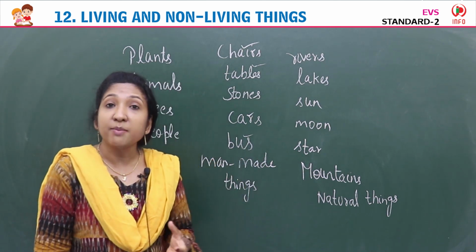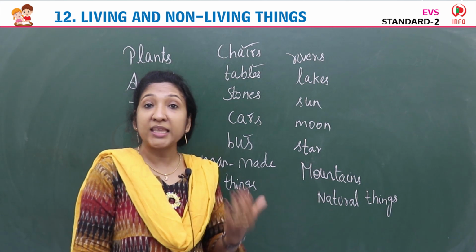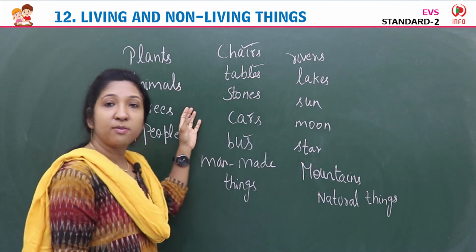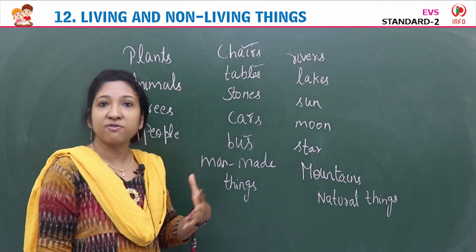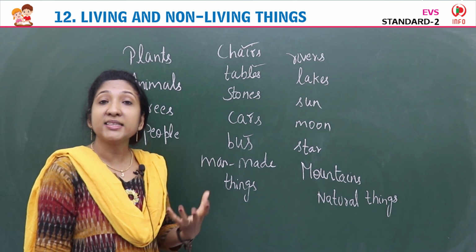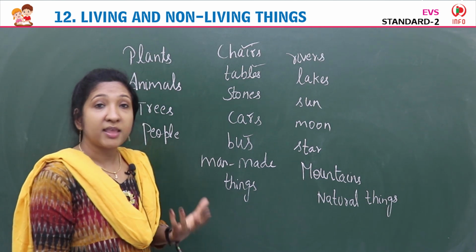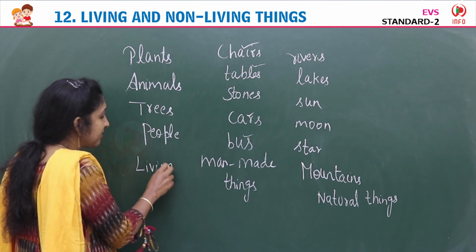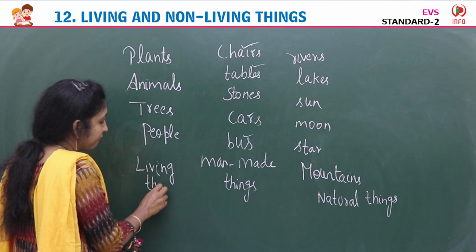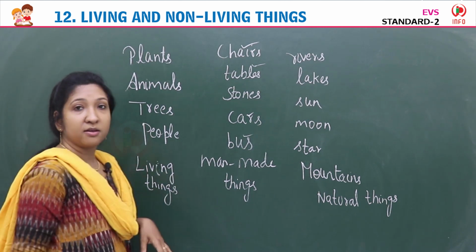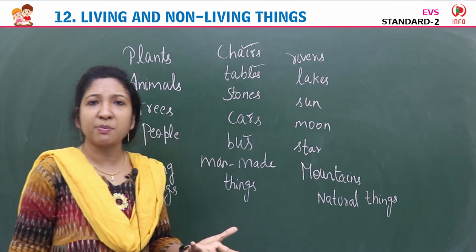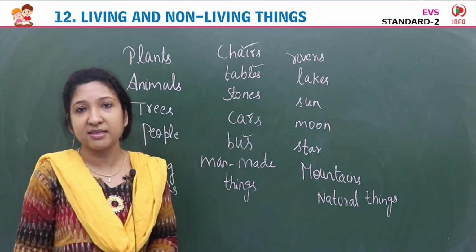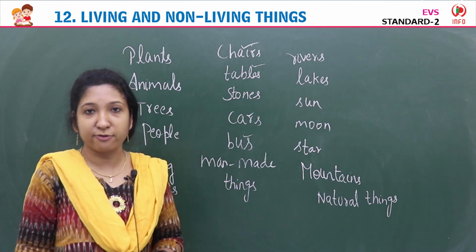And there are some things that have life. The things that have life, like plants, animals, trees, human beings, we all have life. So things that have life are called living things. Living things are things that have life. Plants, animals, trees, we human beings, we all have life.